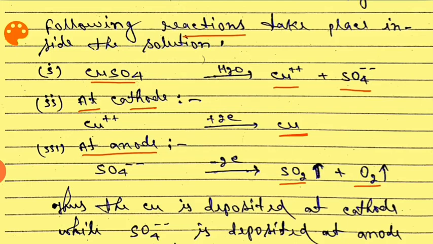Thus, at anode, two gases evolve: one is sulfur dioxide and the other is oxygen gas. But at cathode, copper is deposited.